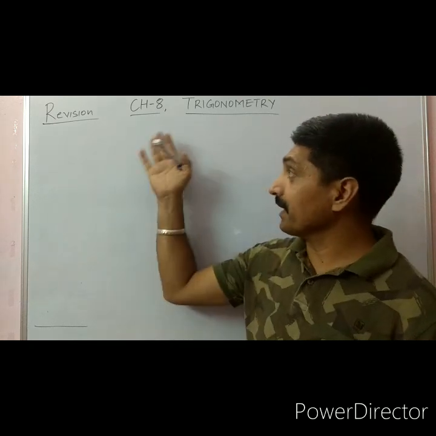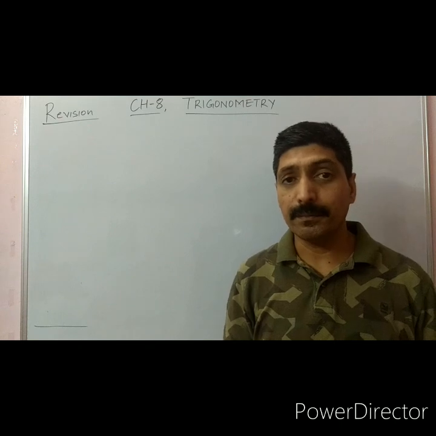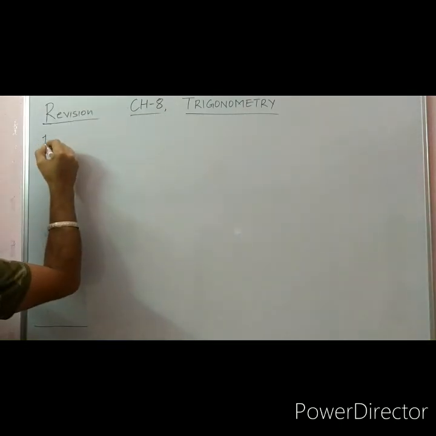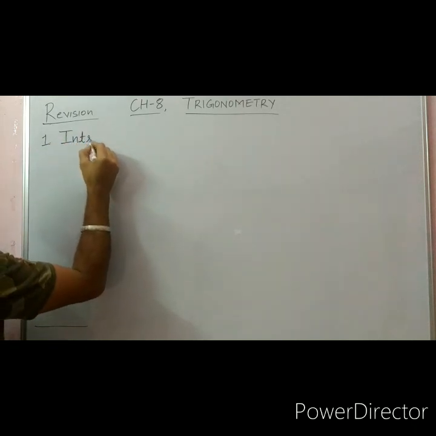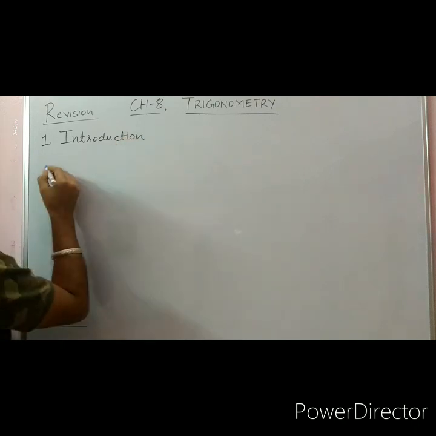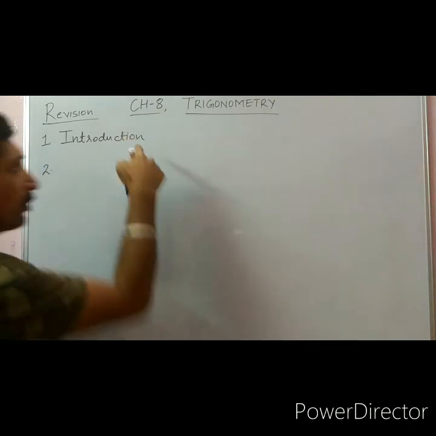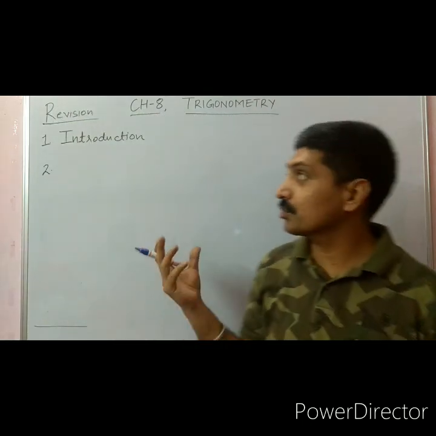So in chapter 8, we will take the basic concepts. First, that is the introduction. Second, on introduction, we have the trigonometric ratios. What is trigonometry?